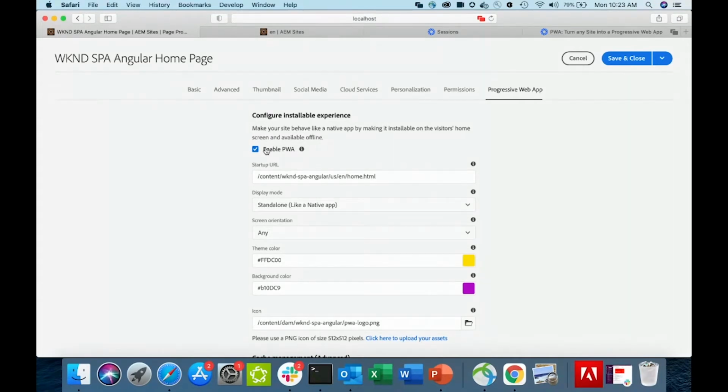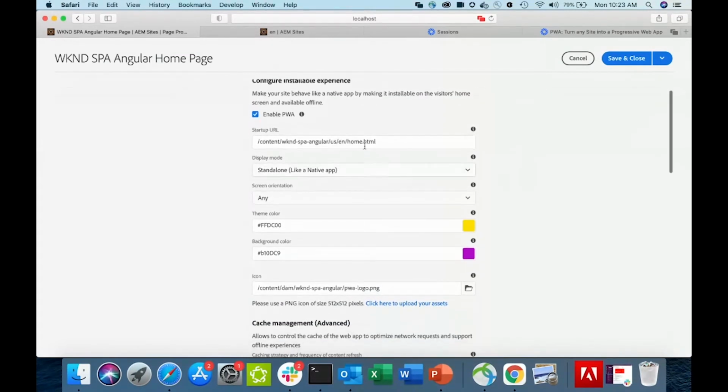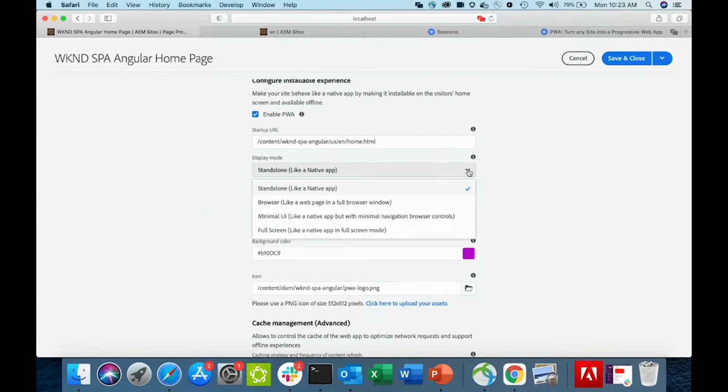The first thing is whether you want to enable the out-of-the-box progressive web app capabilities or you want to provide your own. Now, I'm a major believer in doing the least amount of work and adding the most amount of value, and preferably make the most amount of money as well. So I want to take the out-of-the-box approach. So I select the Enable PWA checkbox. Then I have to configure what is the starting point of my application. And then there are various configuration items that allow you to show how the app should look and behave for the end user. The most common preferences are already defaulted.